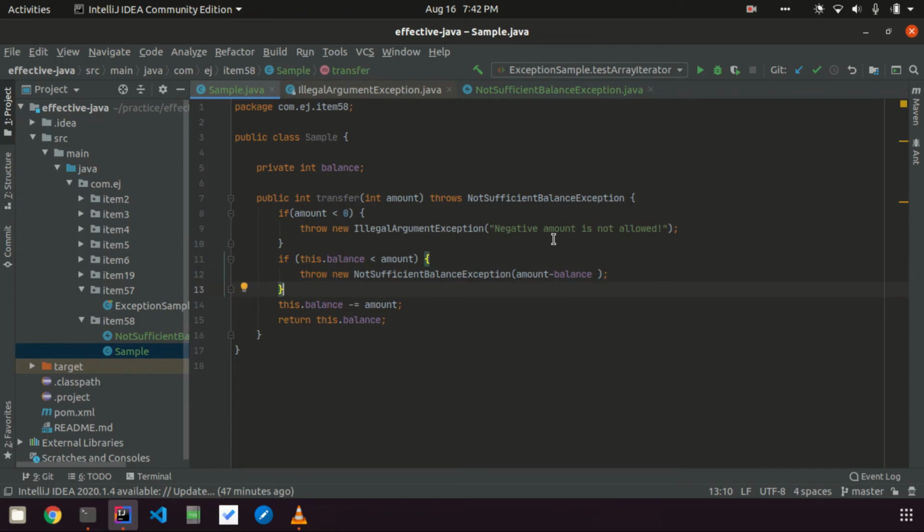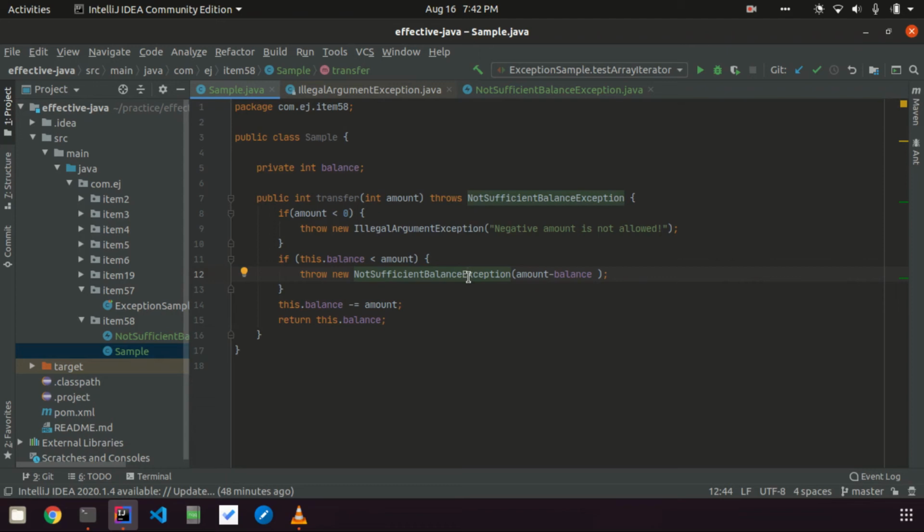Alright, so this is one of the ways. In many of our cases, we assume that an exception is just where we get the stack trace and some error message, but apart from that, we can give some more information, metadata information, to the consumer of the API to recover from those conditions.